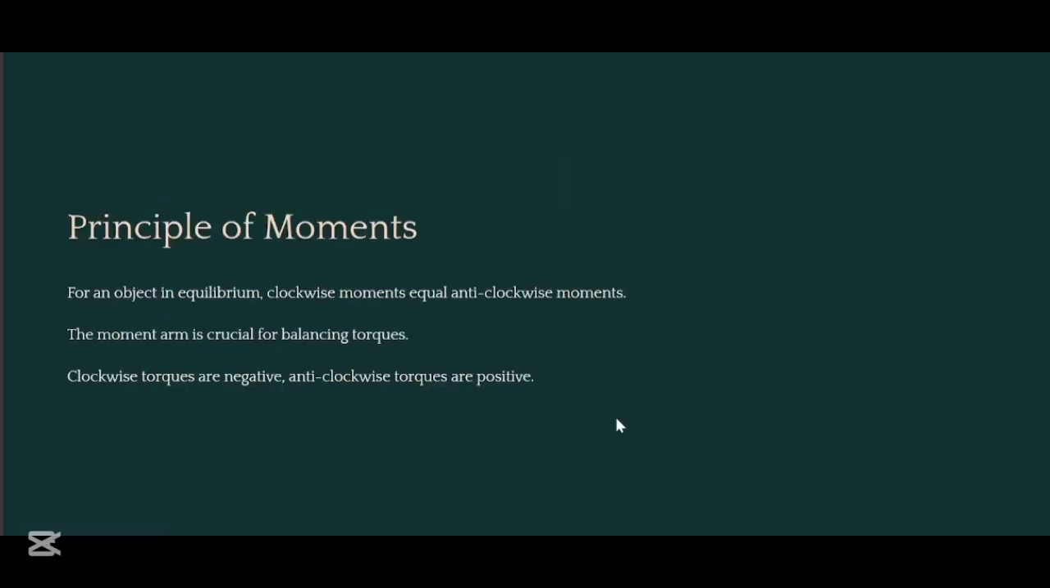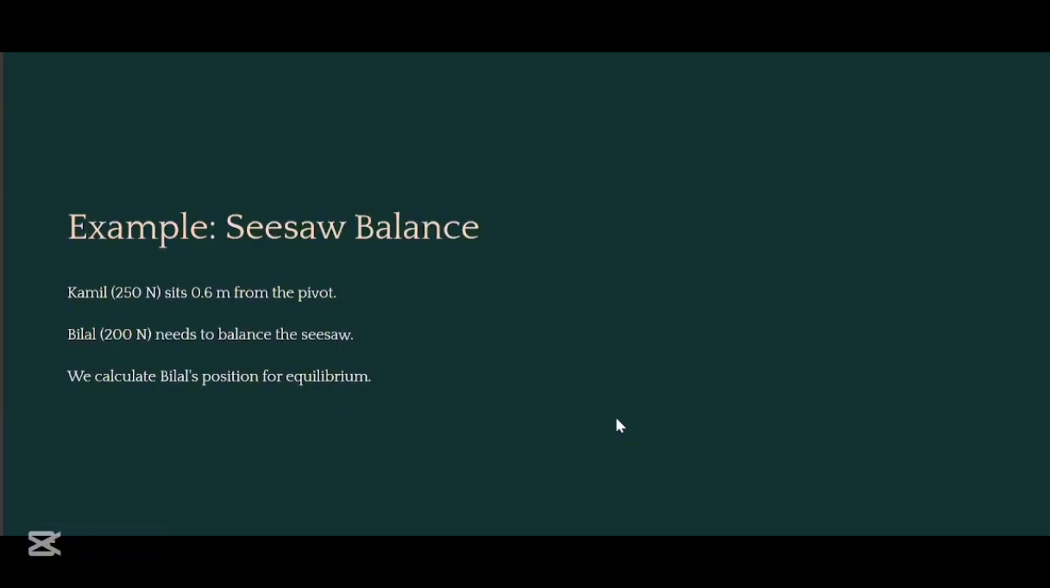Now for an object in equilibrium state, clockwise moments equal anti-clockwise moments. The moment arm is crucial for balancing torques. The clockwise torques are negative and the anti-clockwise torques are positive. An example is of a seesaw balance.